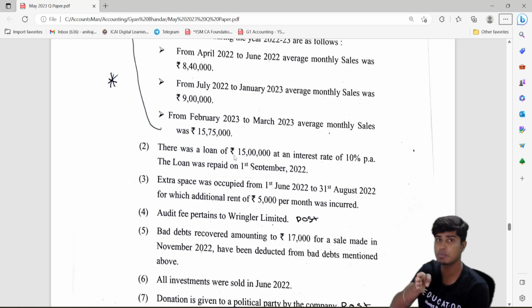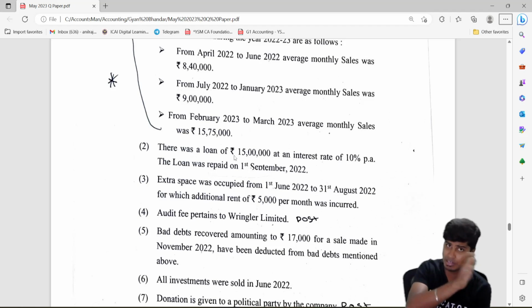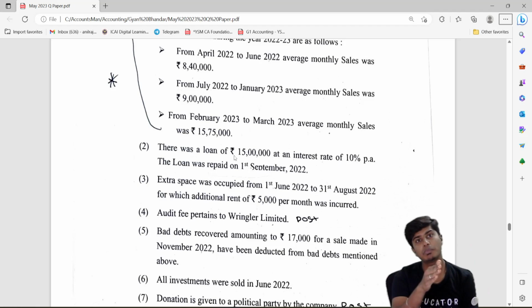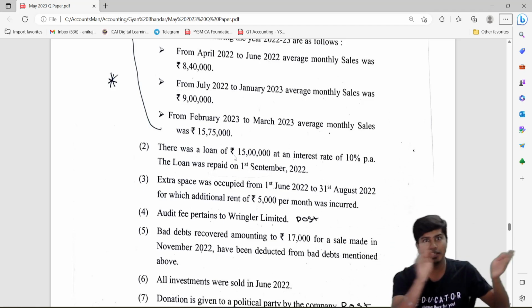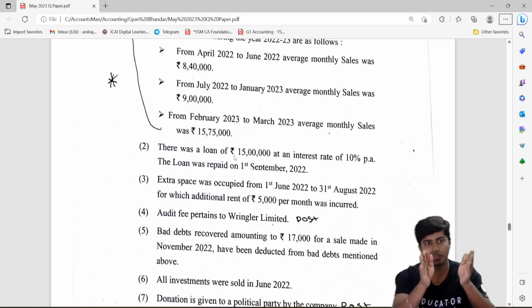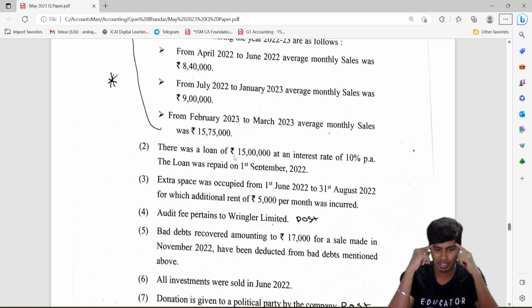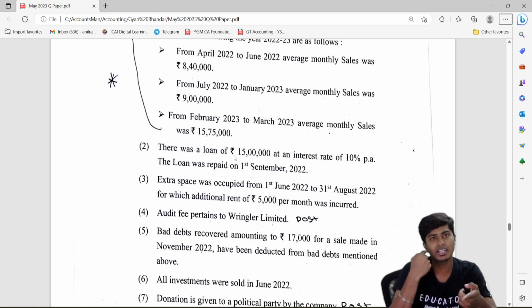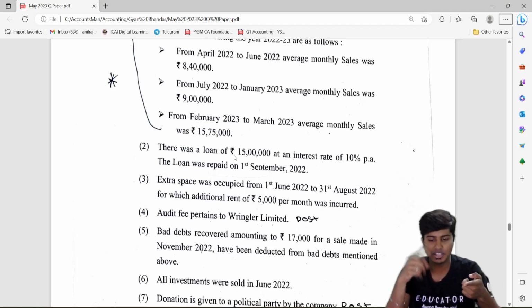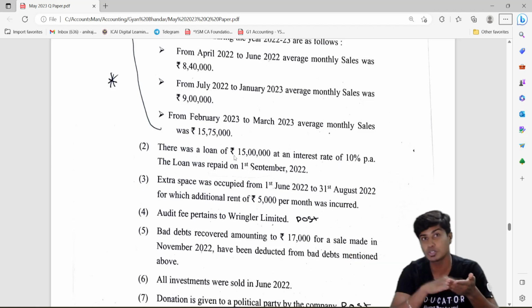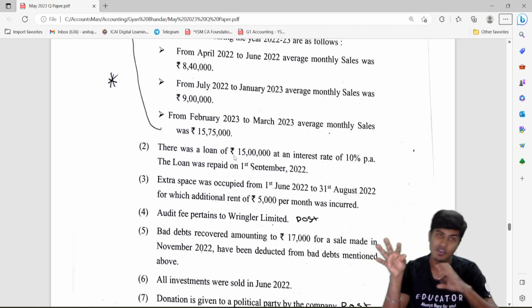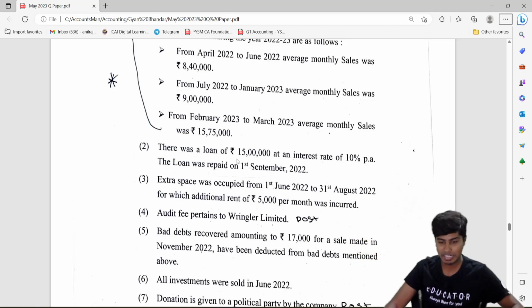If the date of repayment is before the date of incorporation, the entire amount is pre. If the date of repayment is after the date of incorporation, don't do time ratio. From the beginning till the date of payment, whatever is there, for that period, you need to see how much is pre, how much is post, and then compute. Extra space is there. So extra space is taken after incorporation, so the entire amount will be post for that extra space. For the balance, you'd have to segregate it based on time ratio.